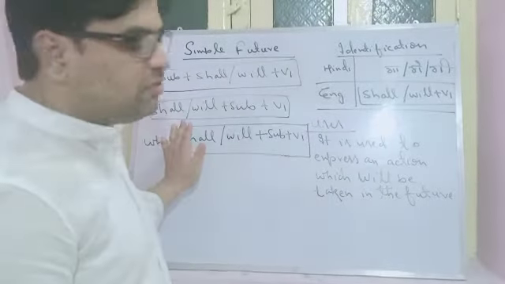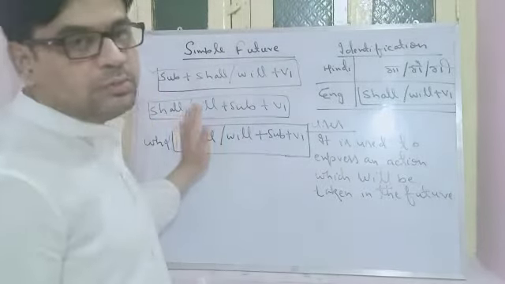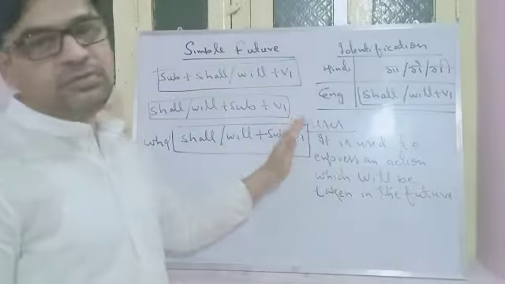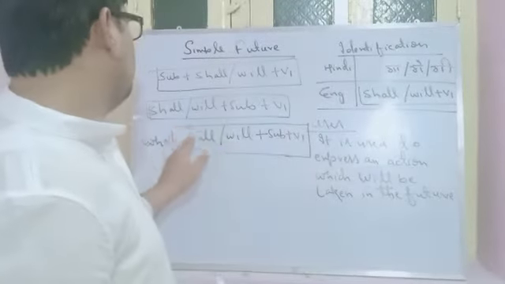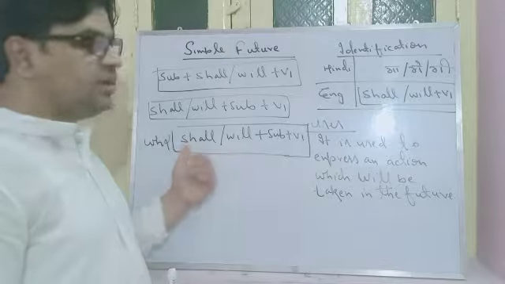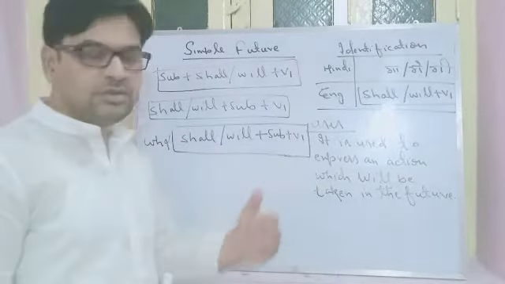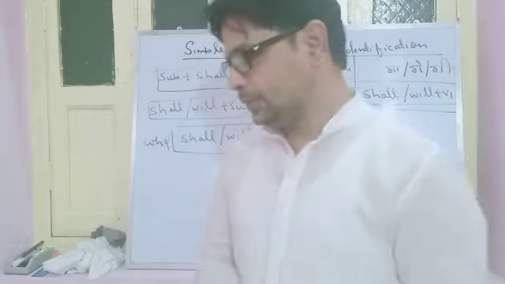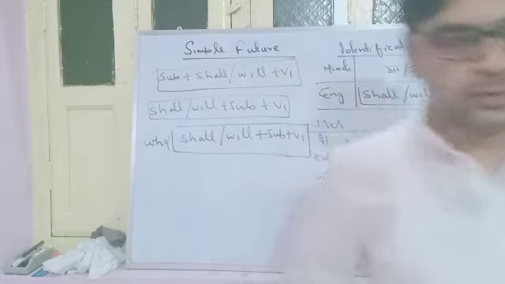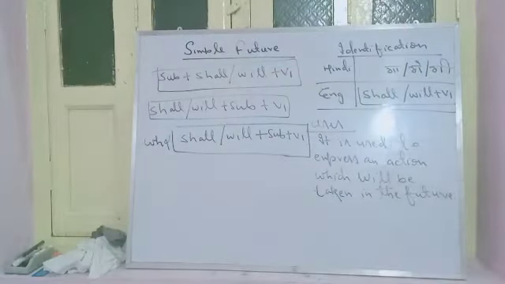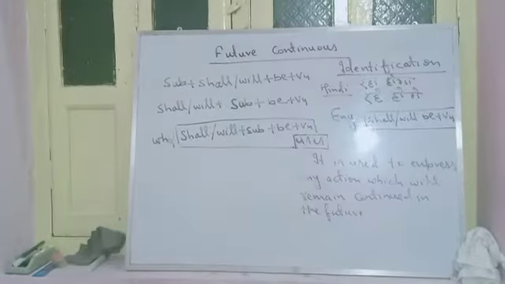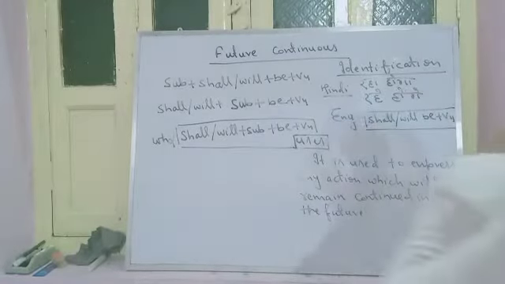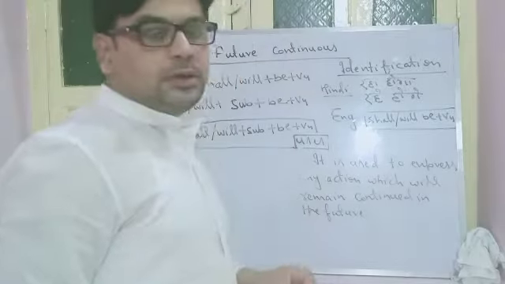And then the structure of interrogative will be shall or will plus subject plus V1. And for WH interrogative, it is very easy. WH followed by shall or will plus subject plus V1. Very simple. So this is simple future. Okay. Moving further.